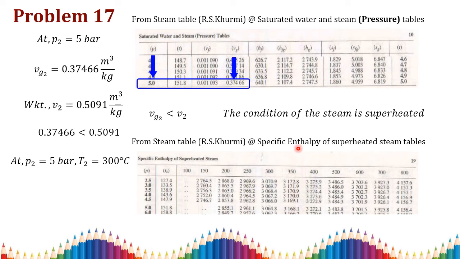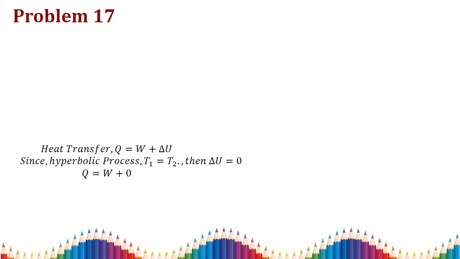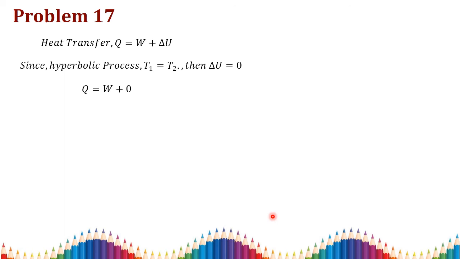So again you go to the specific enthalpy of the superheated table. At the second condition we have to take the properties: P2 is equal to 5 bar and T2 is equal to 300 degrees Celsius. You take H2 as 3064.8 kilojoule per kilogram. Then we need to find the internal energy and the heat transfer.